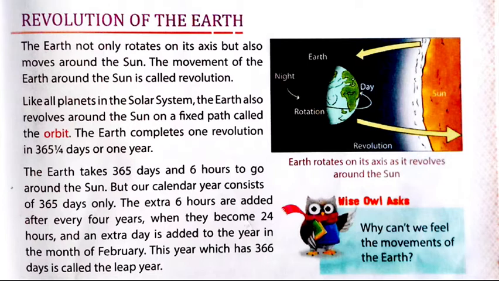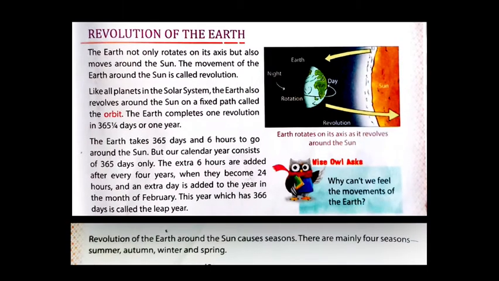These 6 hours of every year make one day after 4 years, and this extra day is added in the year which is known as leap year, and in the leap year the year is of 366 days. Revolution of the earth around the sun causes seasons. There are mainly 4 seasons: summer, autumn, winter and spring.